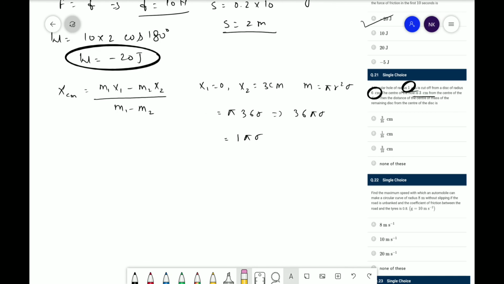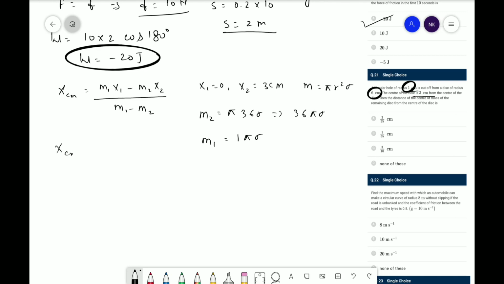So according to this, it must not be x1 is 0, so here x2 must be 0. Okay. So here we have m2 and here we have m1.